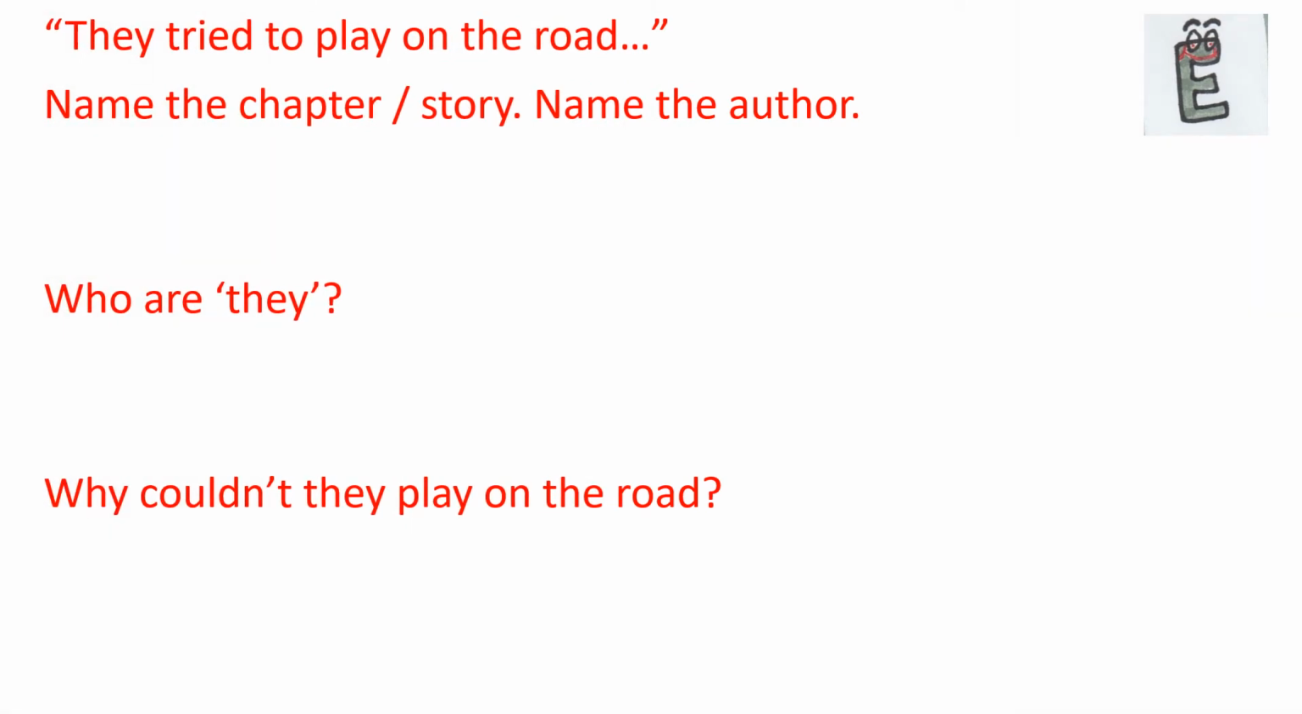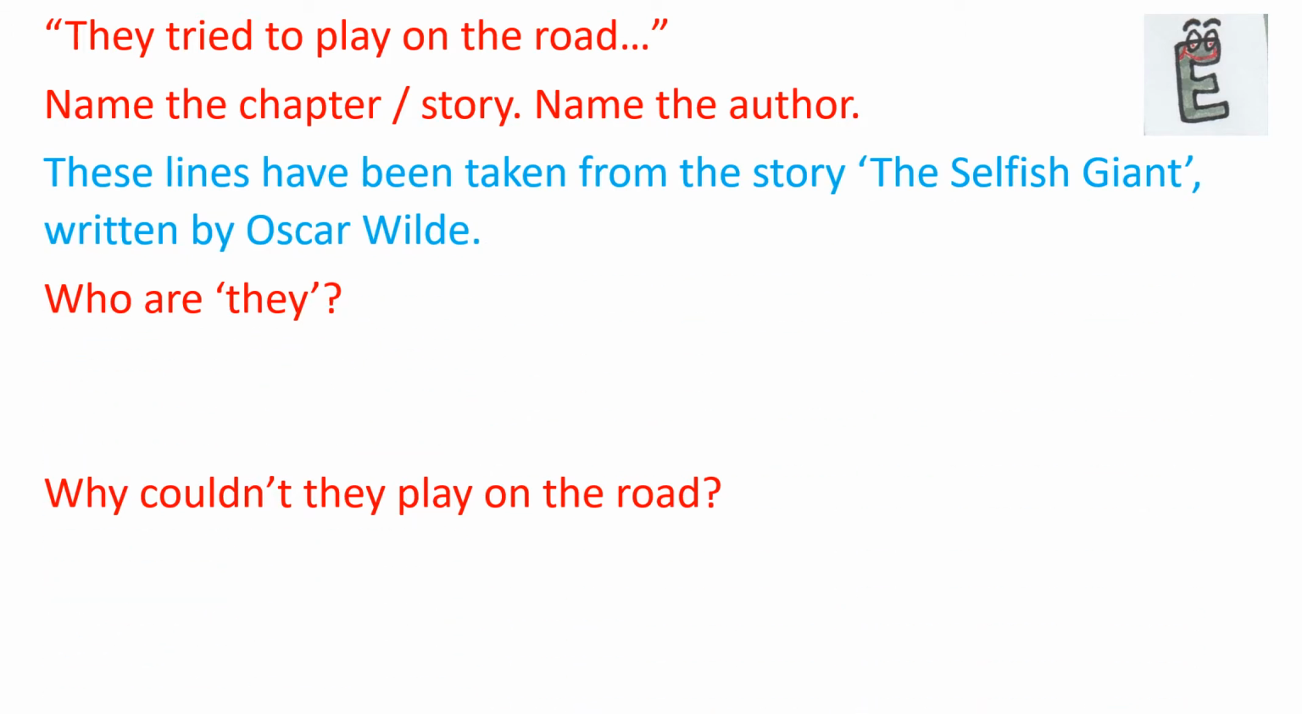They tried to play on the road. Name the chapter or the story, name the author. These lines have been taken from the story The Selfish Giant, written by Oscar Wilde. Now, normally whenever reference to context questions come, we write like this: these lines have been taken from the story. Now, I just told this once. I will not be repeating it again and again in the further questions. So, you please understand that this is how you have to write.